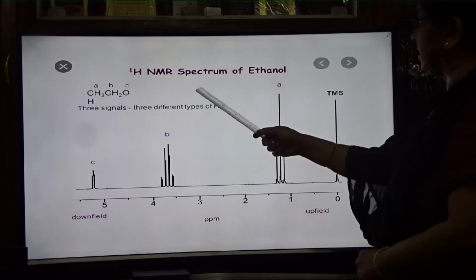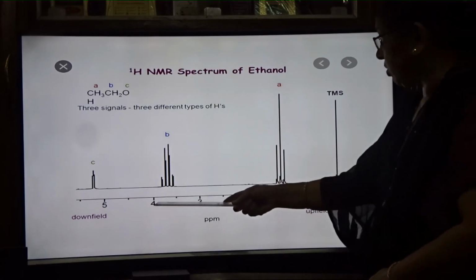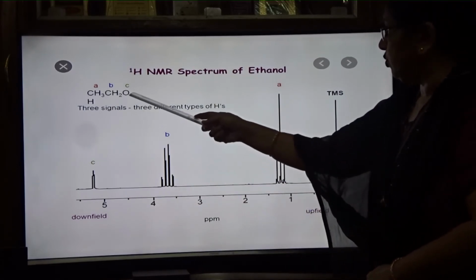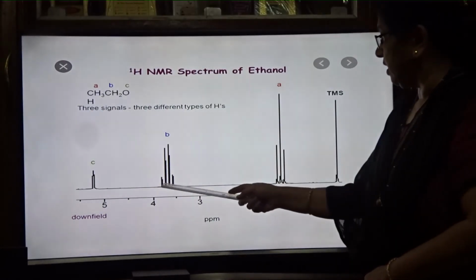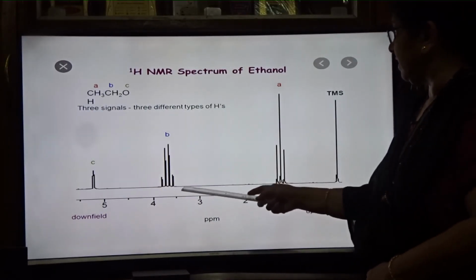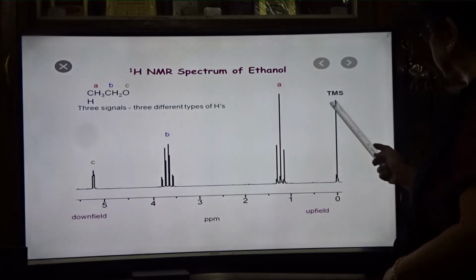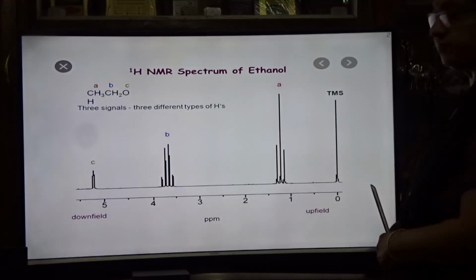So this is the NMR spectrum of ethanol once more. Here A protons, B protons, C. For OH you are having a hump like this, and here B is the quartet, and for A it is having a triplet. This is the signal of TMS.